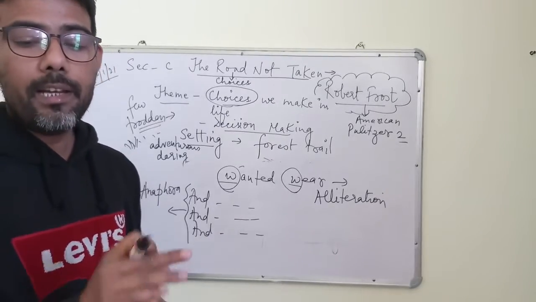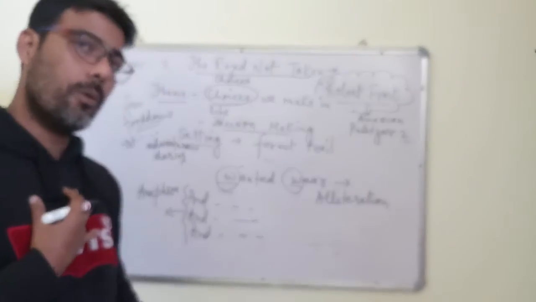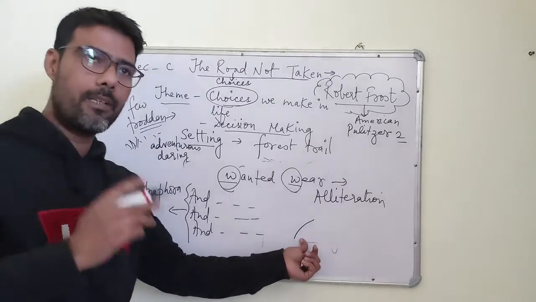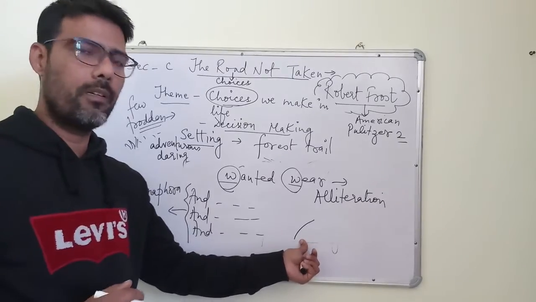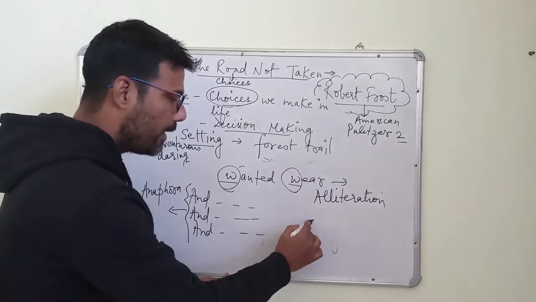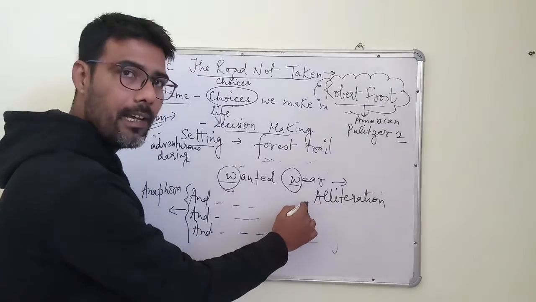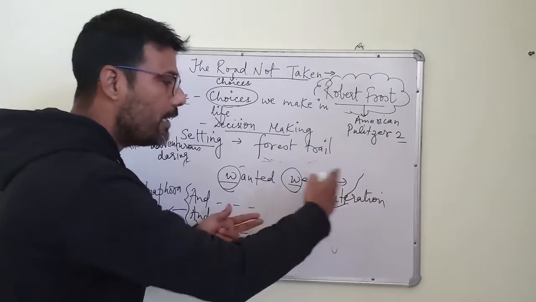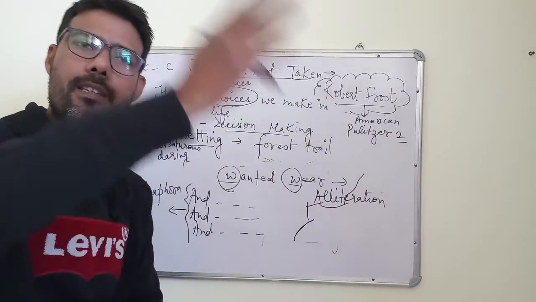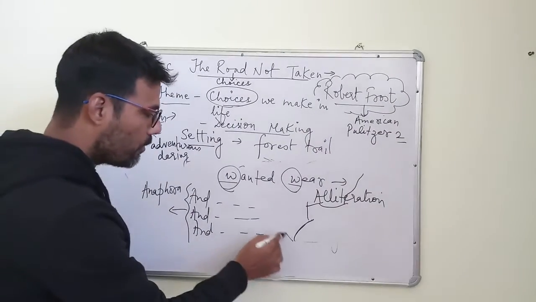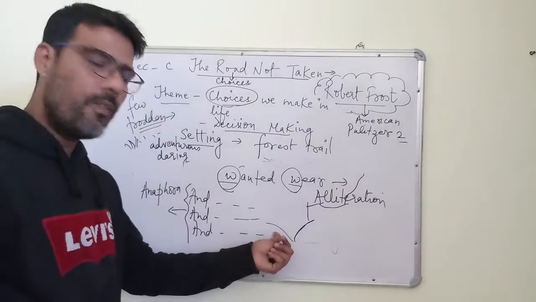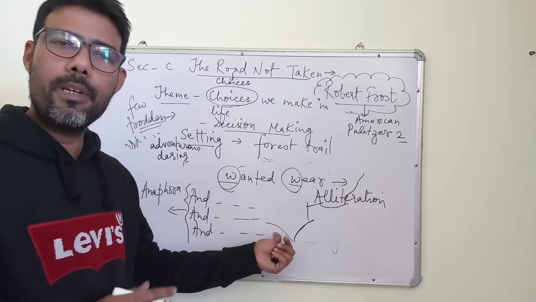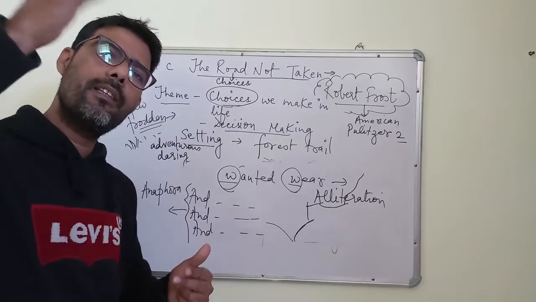Yet knowing how way leads on to way, he says, even I know that once I have taken this road, what will happen, children? Suppose from Abu Road I am going to Udaipur. The road will go in this pattern, and again it may come here. I have to take a turn, then again a turn, and this way it will lead to another, and I will reach somewhere else. And the road which I have kept aside, will I ever come back here? Not possible. So he says, I know that one road will lead to another, several.